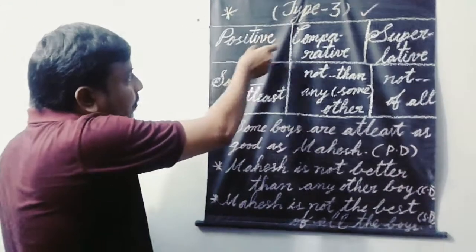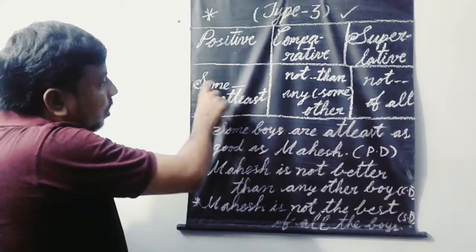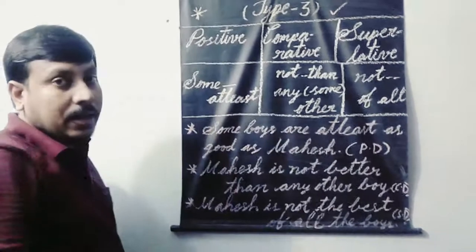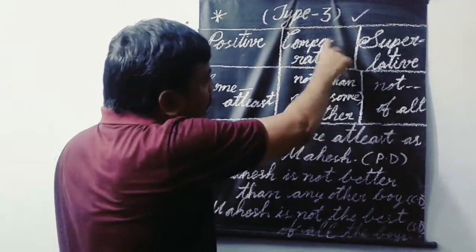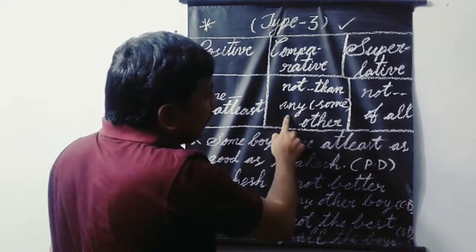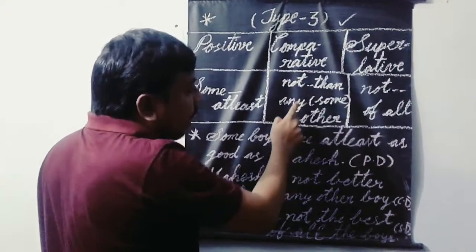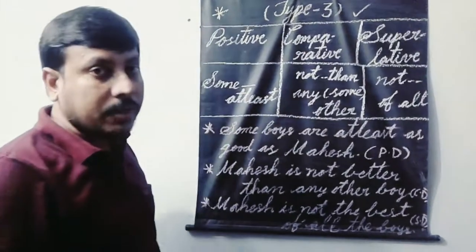If you take type 3 positive degree, "some" and "at least" are the clues that we can observe. If you take comparative degree regarding type 3 degrees of comparison, "not than any other" or "not than some other" will come in comparative degree.